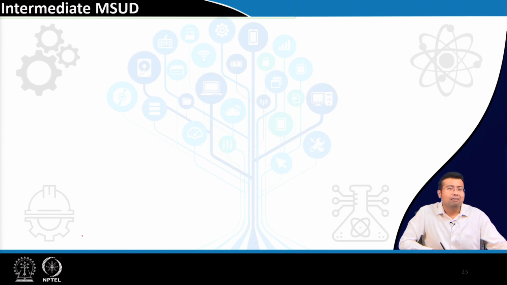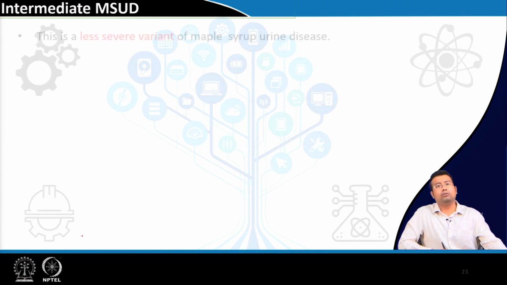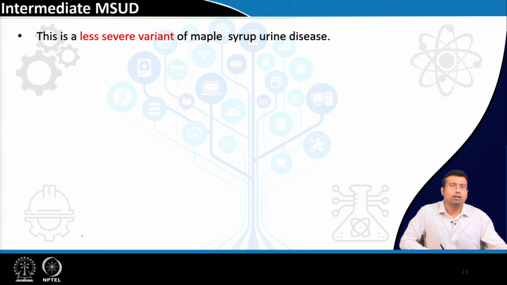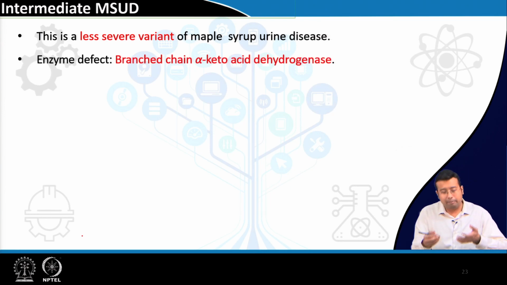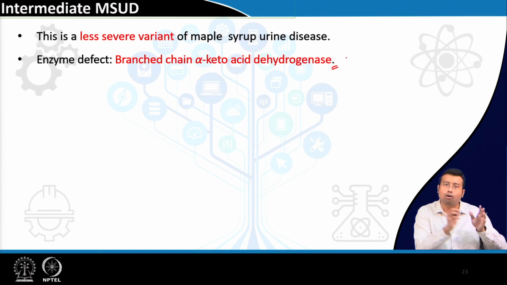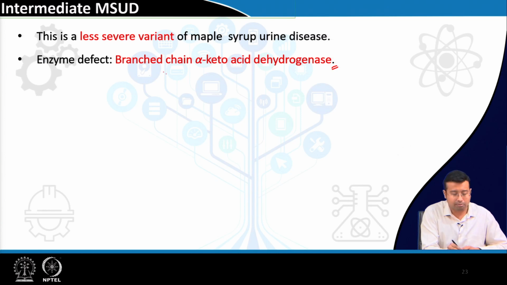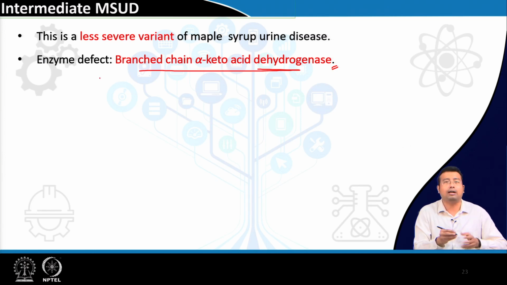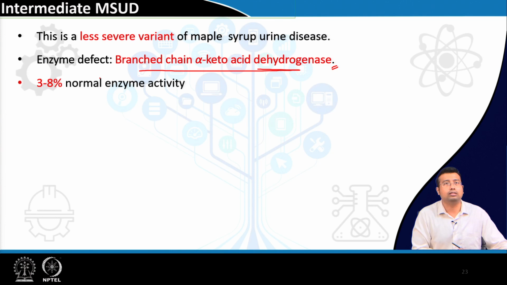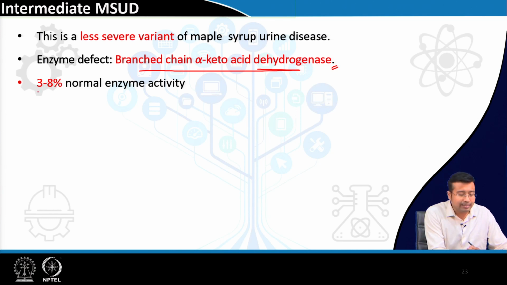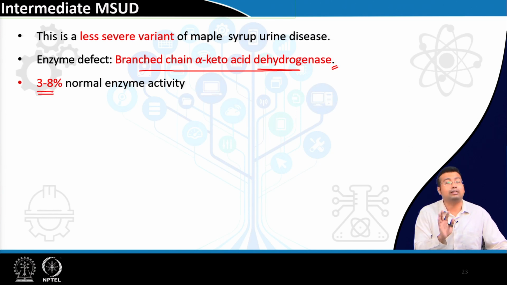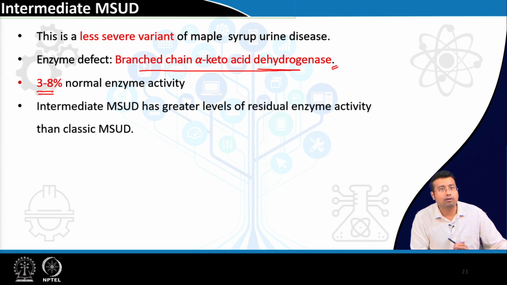There are other variants of maple syrup urine disease that are not severe. Intermediate maple syrup urine disease is one such in which the same enzyme is deficient. Okay. All maple syrup urine diseases are due to deficiency or inactivity of this enzyme, or less activity of this enzyme, branched chain alpha keto acid dehydrogenase. In this case, 3 to 8% of normal enzyme activity is present. In classic, it was less than 2%. All right. So, what happens?